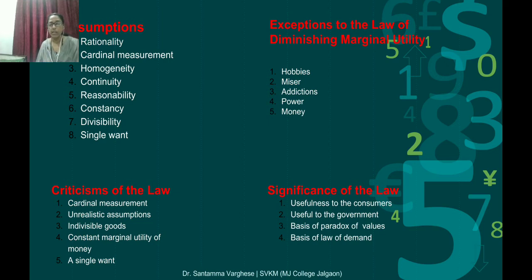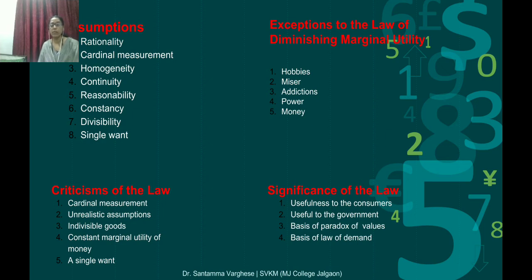The law is working. Divisibility. Divisible means divide. The law assumes the commodity consumed by the consumer is divisible so that it can be acquired in small quantities. So there must be divisibility. In the coming exemptions, you will study the criticism. You will study how we can divide, but it should be divisible. Those things we can measure.